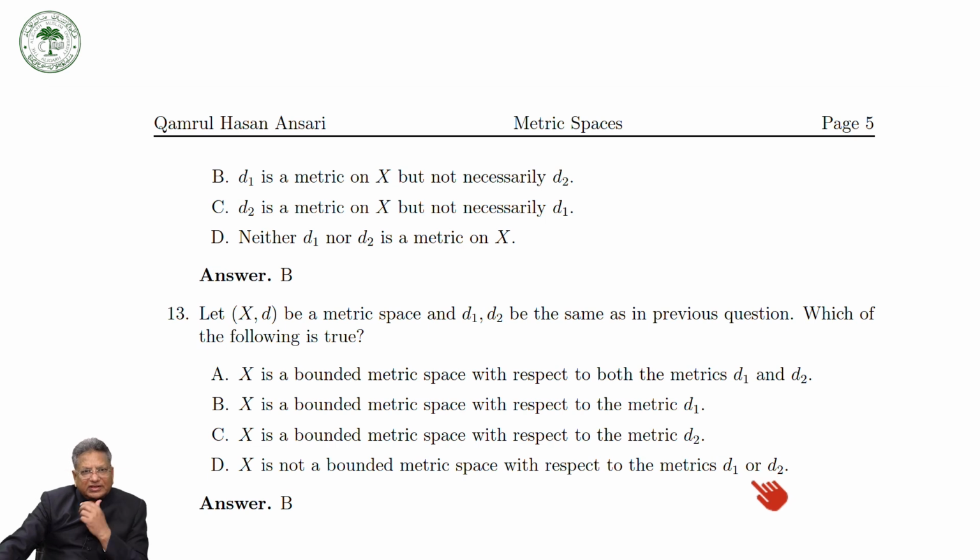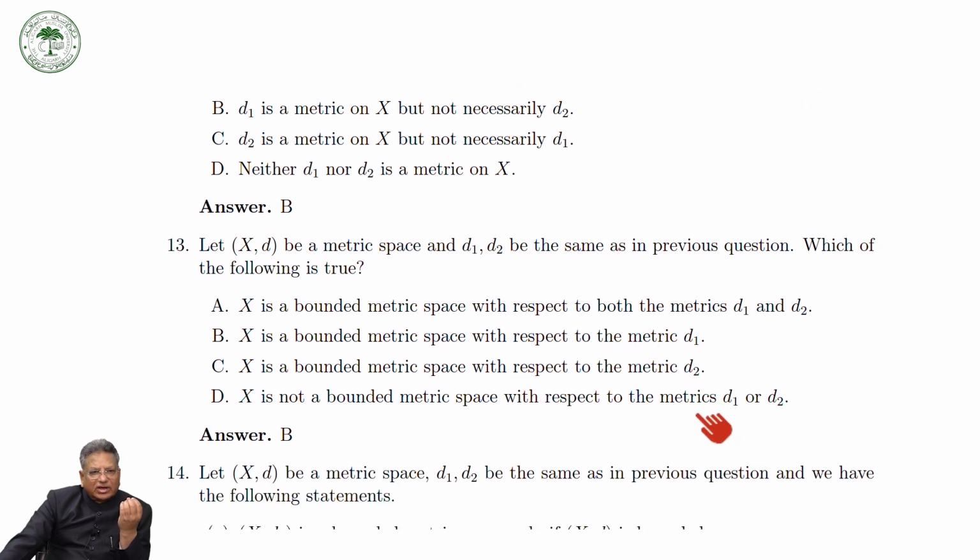But the first thing is that D2 is not a metric on X. So we cannot say anything about the boundedness of X with respect to D2. So forget about the D2 cases, this one, this one, this one. What is left is this one. So it means that X is bounded with respect to the metric D1. So the answer is this.